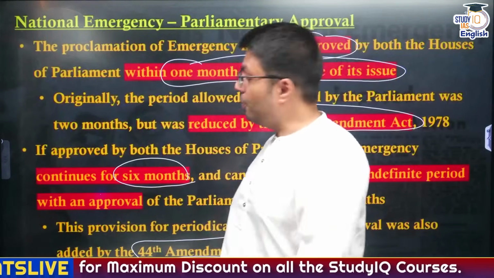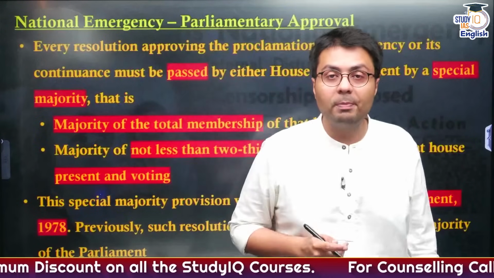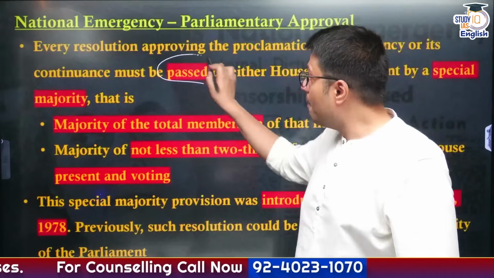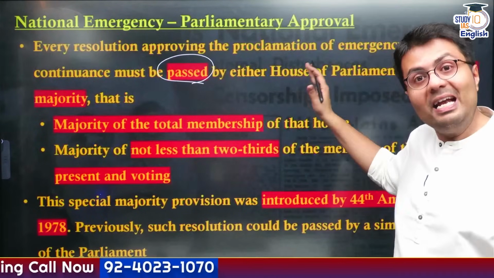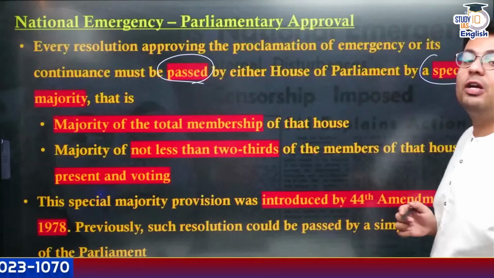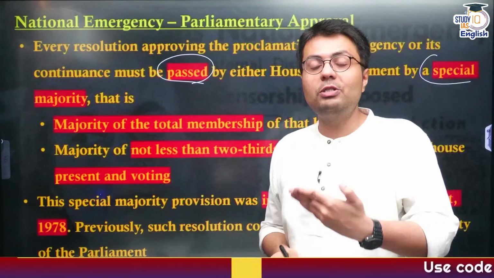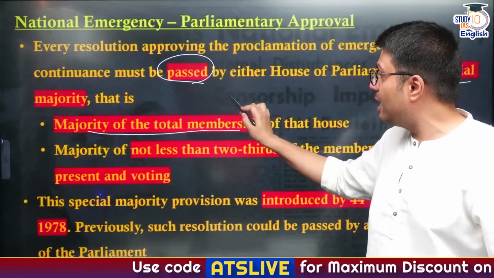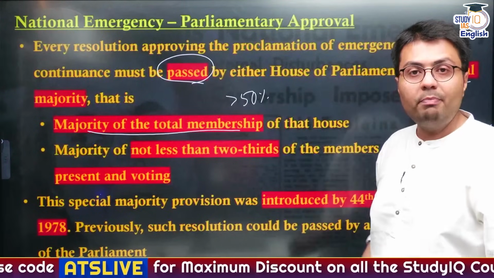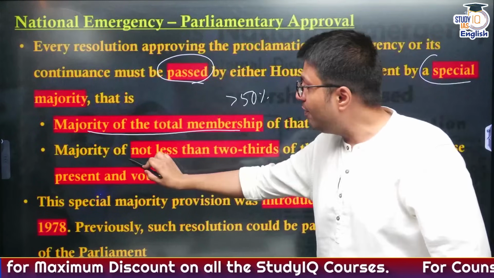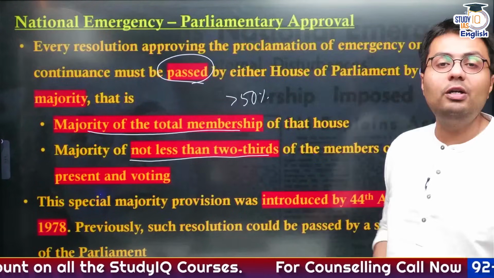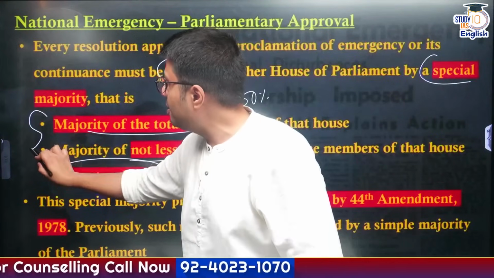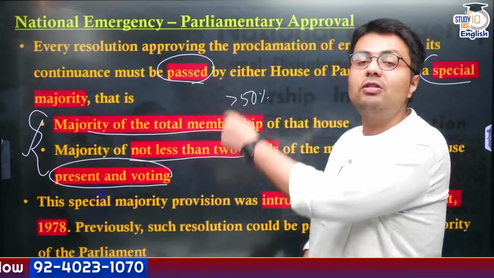Now, what is the process of getting approval from both houses of the parliament? In case you want to get it approved by parliament, this resolution must be passed by both houses individually based on special majority. What is special majority? Special majority is the kind of majority which requires a majority of the total membership of the house, that is more than 50% of the total membership, and in addition to that you also have to ensure that this is not less than 2/3 of the total members who are present and voting, and both of these conditions have to be satisfied, and this is called a special majority.